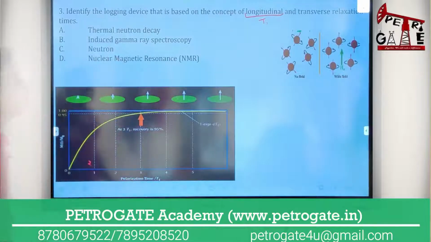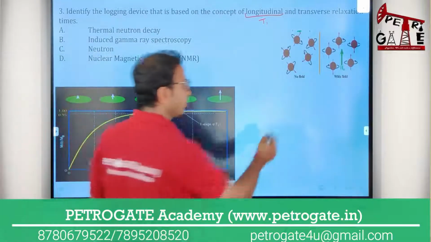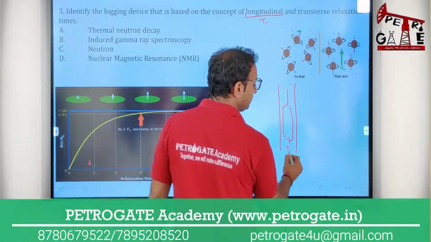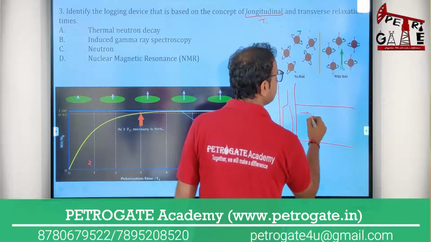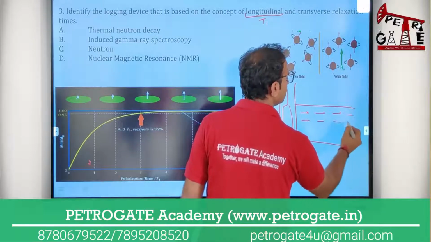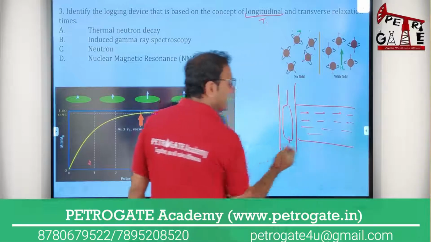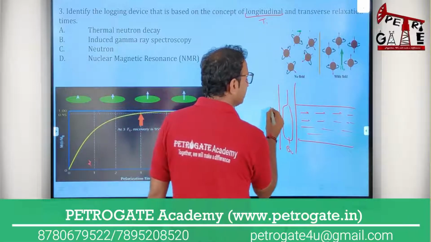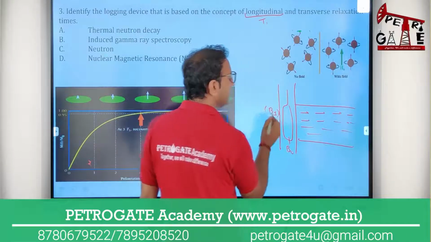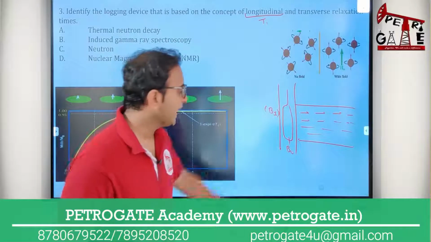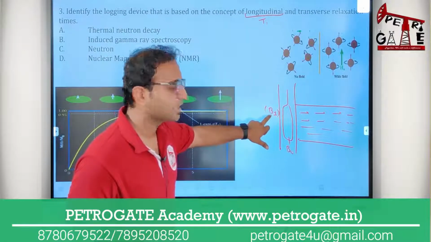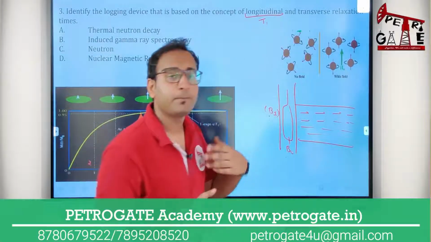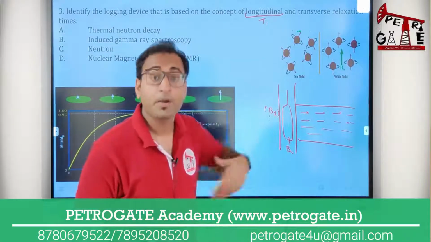Okay, sir, now what about T2? T2 means transverse time. Okay, no problem. I'm telling you. Suppose you apply a magnetic field, that is your B naught, and all the protons will align this side. No problem. Okay, now after applying B naught, I will apply another magnetic field that is called an oscillating magnetic field, represented by B1. This oscillating magnetic field has high intensity and will be perpendicular to B naught.